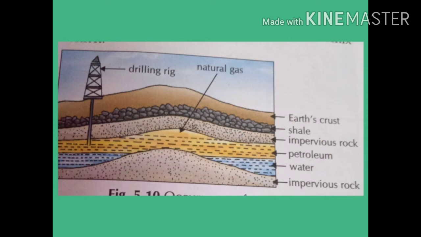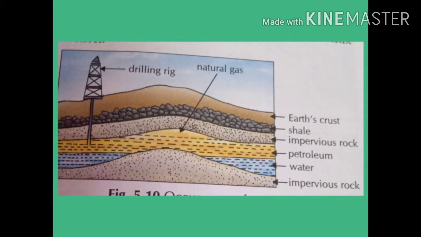Why? Because it was formed by the decomposition of the dead remains of plants and animals buried under the sea millions of years ago. It is believed that millions of years ago, the microscopic plants and animals which lived in seas died.